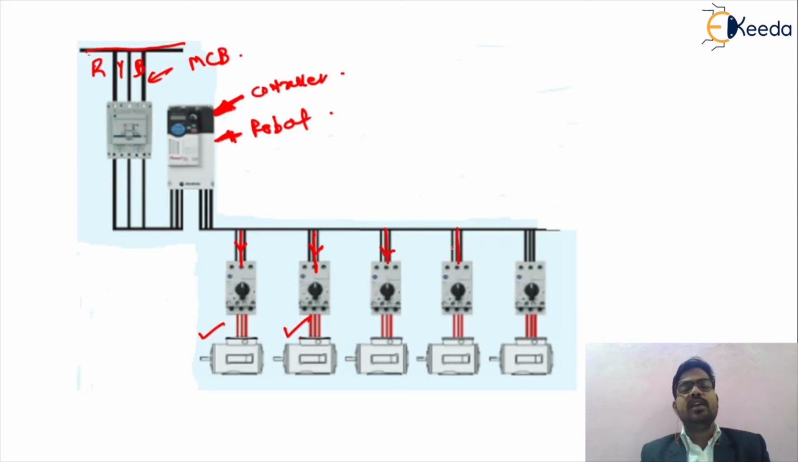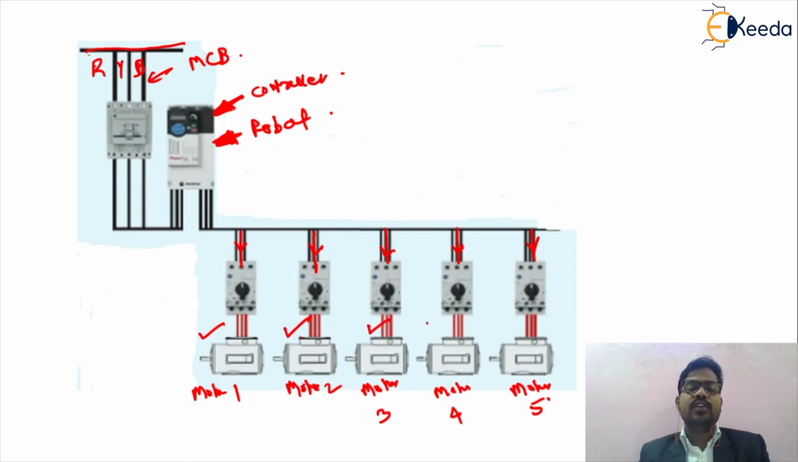And basically, as we have seen, there are n number of motors for that particular robot operation. Maybe the operations are different, but the load is only one. So this will be motor number 1, motor number 2, motor number 3, motor number 4, and motor number 5. These 5 motors are used to drive a single robotic load. All these motors are driving a single load, and this load is called the robot.